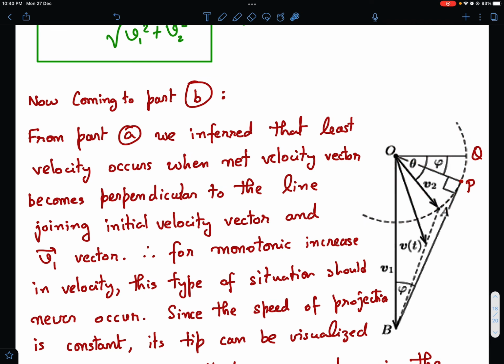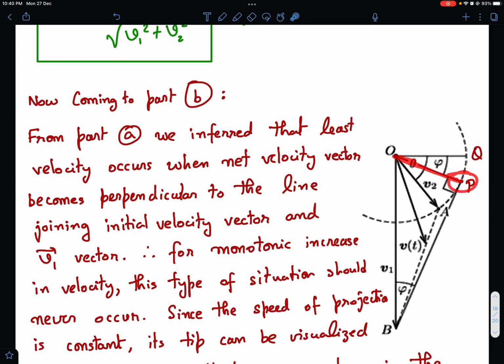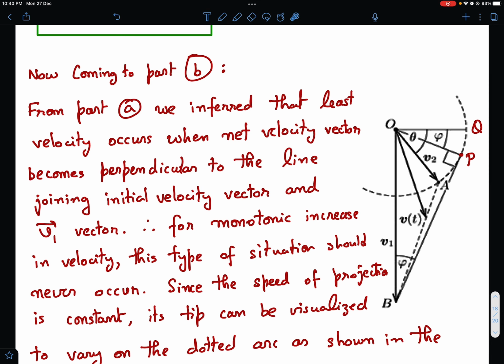Okay. And from part A, we inferred that least velocity occurs when the net velocity becomes perpendicular to the line joining the tip of the initial velocity vector and the tip of the v1 vector. So if perpendicularity occurs, then that's the point of minimum velocity, right? So we should not get the perpendicularity condition anywhere if we want the speed to increase monotonically. Therefore, for monotonic increase in velocity, this type of situation should never occur. That is, perpendicularity should never occur.